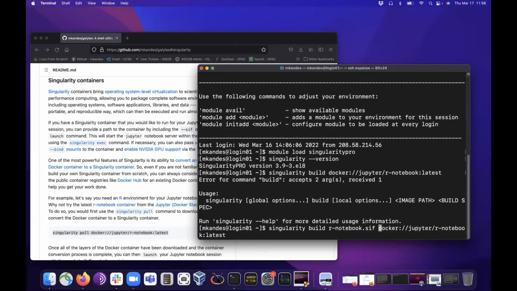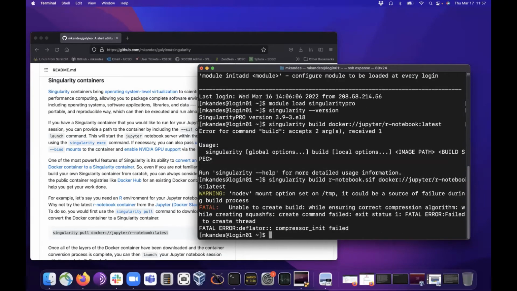R notebook.sif, right? So the build command is always singularity build, the name of the container image you want, and then the source of that container. In this case, instead of the source being a definition file, your custom manifest of things you want installed, this is just your Docker container that's going to get downloaded.